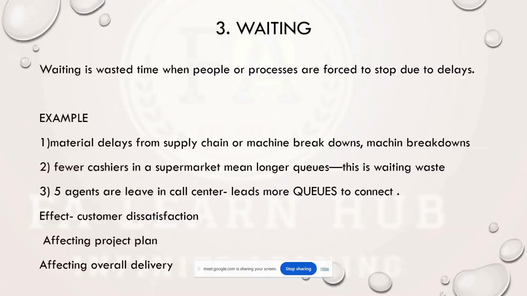So what is the effect? Basically, it is affecting the project plan. It is affecting the overall delivery. If it is a call center, customer dissatisfaction, they need to wait in queues. So that is the effect of a waiting delay or waiting waste.